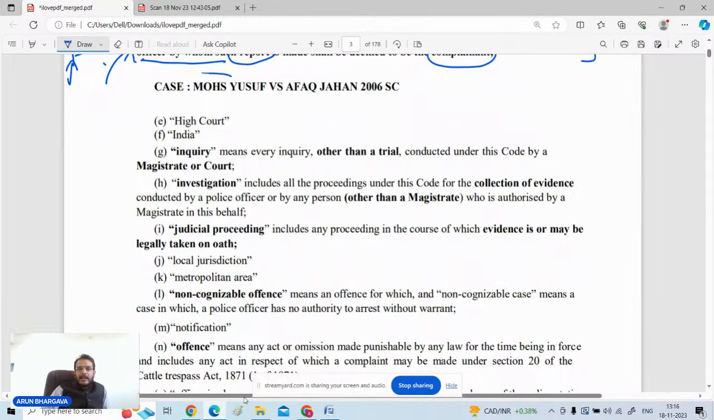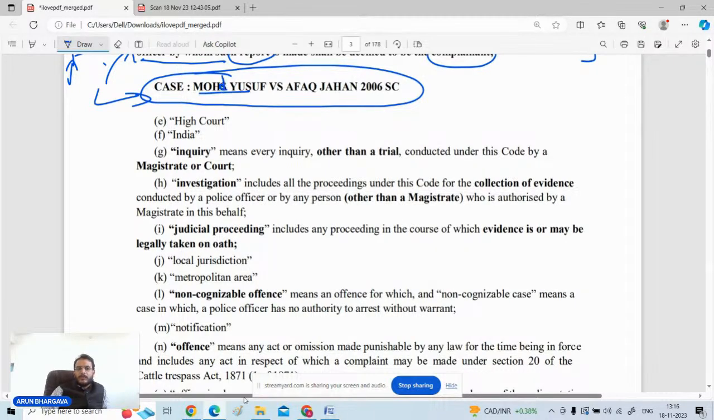This was reiterated by the Supreme Court in this particular judgment, Muhammad Yusuf versus Afaq Jahan. The judgment is of 2006, Supreme Court, and a very, very important judgment. This judgment is very important with respect to this point, how the complaint can be filed, and other things are also very important in this particular judgment.